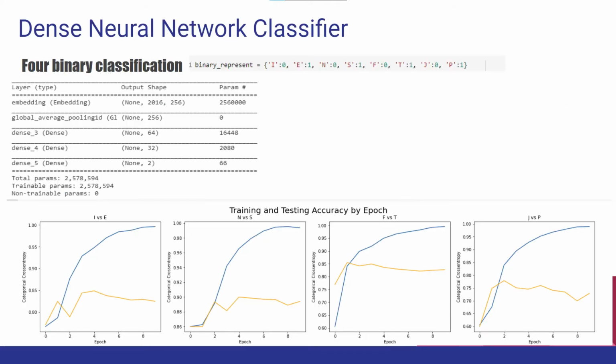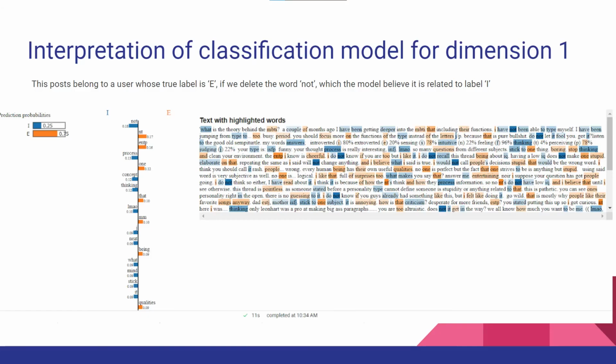We also tried training 4 neural networks for each of the 4 dimensions of personality. Similar to the naive Bayes model, this method wasn't as successful at predicting the exact personality. We decided to take a closer look into interpreting this model. Here we can see an example of what words the model associated with introversion versus extroversion. Highlighted in blue, we can see words like think, concept, and mind being associated with introversion, whereas words in orange like people, entertaining, and surprises are associated with extroversion, which makes a lot of sense.